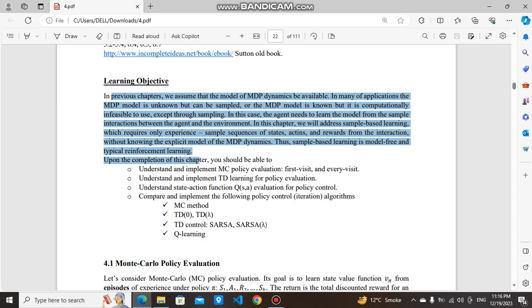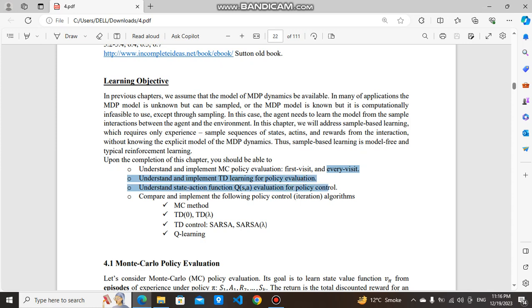Upon the completion of this chapter, you should be able to understand and implement MC policy evaluation, first visit and every visit; understand and implement TD learning for policy evaluation; understand the state-action function Q(s,a) evaluation for policy control; compare and implement the policy control iteration algorithms: MC method, TD(0), TD(gamma), TD control, SARSA, SARSA(gamma), and